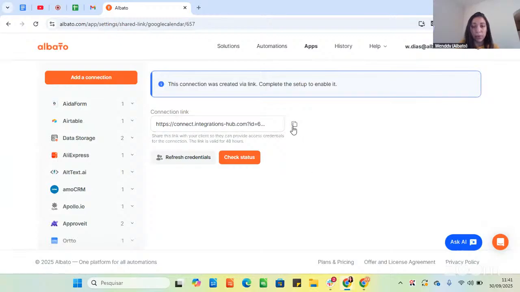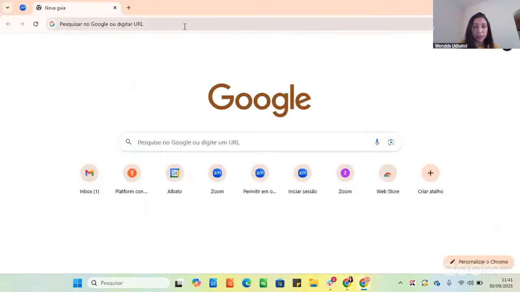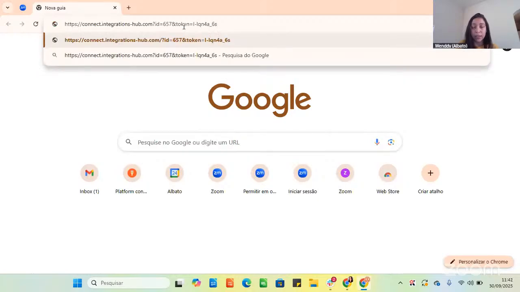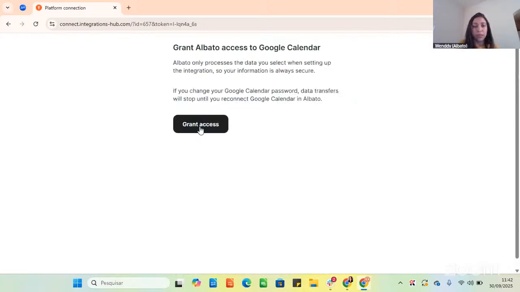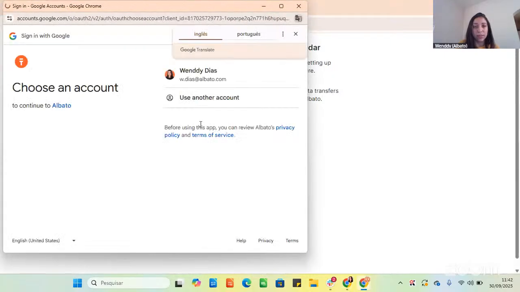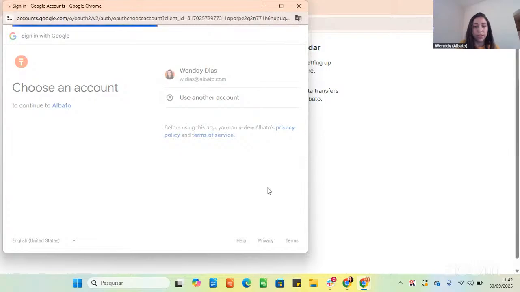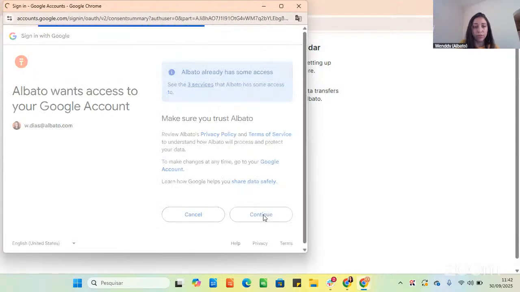And then here I will copy this link. And I will even open a new tab here to show you how it works. You will send this link to the people you want to connect their account with. So people will open the link here. They will see the name of the connection and the name of the app that the agent, the freelancer, I don't know, wants to connect. You click continue. And then we will grant access. So I will use my Albato account here. Continue.